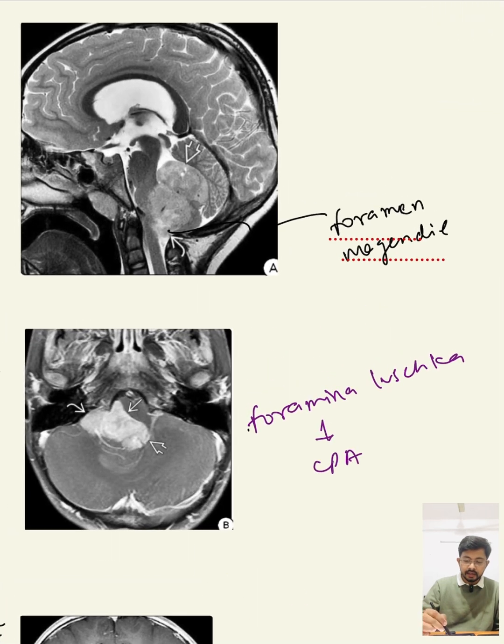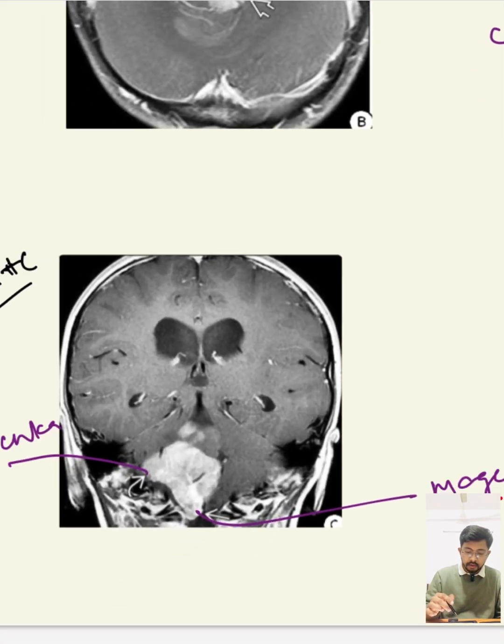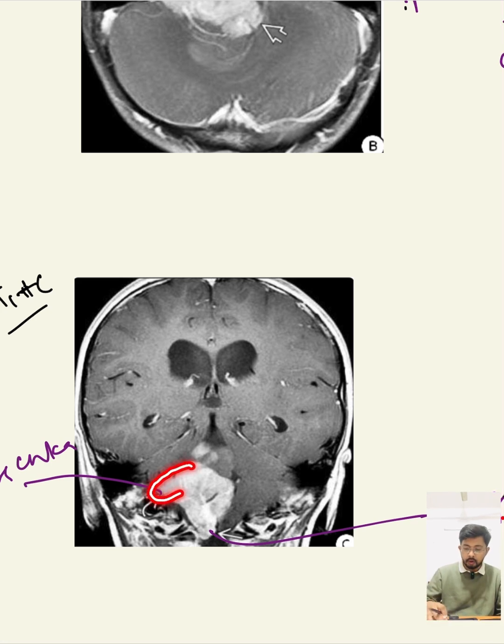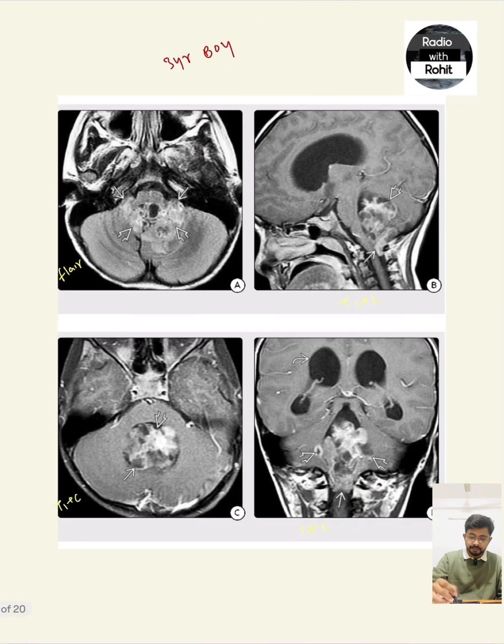Here is the T2 weighted image. Here we can see that it is approaching toward the foramen of Magendie, and the cyst is reaching up to the foramen of Magendie and the cisterna magna. Here the T1 with contrast is showing homogeneous enhancement, with our mass reaching up to the CP angle. Here also, on the T1 with contrast, the foramen of Luschka and foramen of Magendie are involved, reaching up to the CP angle and cisterna magna. So broadly, this is a plastic tumor with multiple cystic, calcified and hemorrhagic components inside the tumor, and its solid component shows heterogeneous enhancement on the post-contrast study.